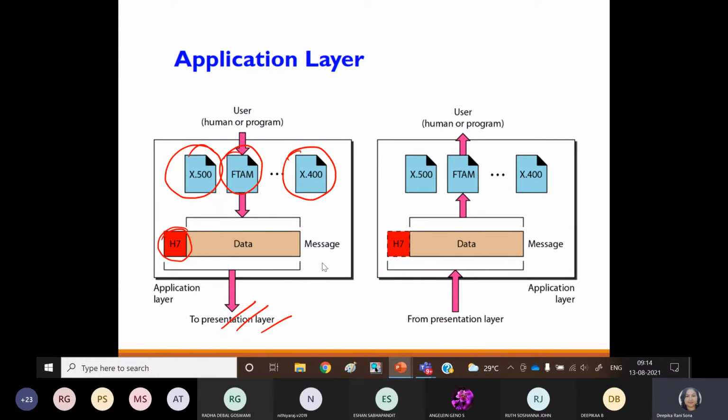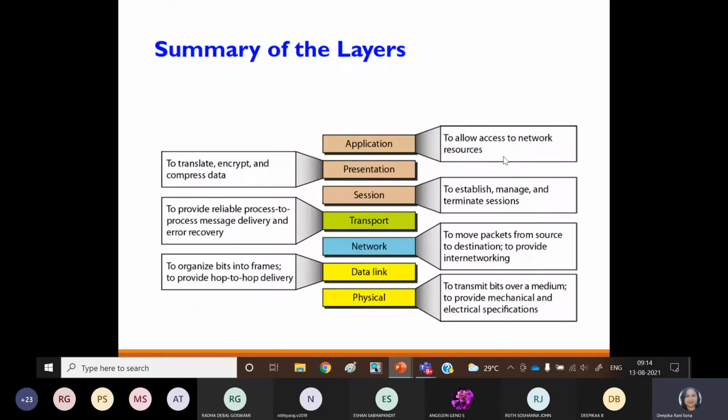Then only will the presentation layer be confirmed about what particular job it has to do, and that will be conveyed to the presentation layer. The same thing can be conveyed on the receiver side after the job is done from the presentation layer side. When the user wants the original work done on the receiver side, it is reverted back at the receiver side. Okay, then the summary of the layers.